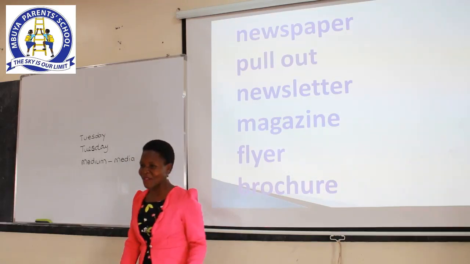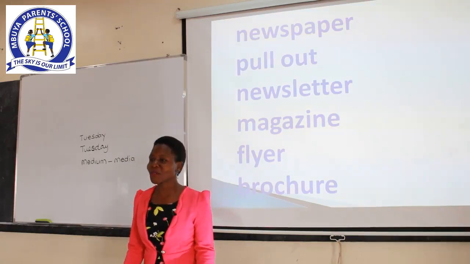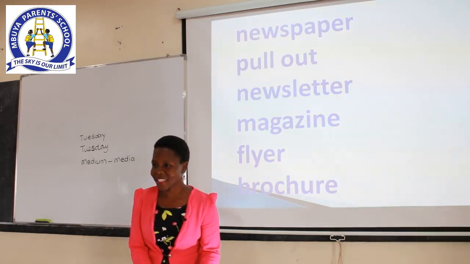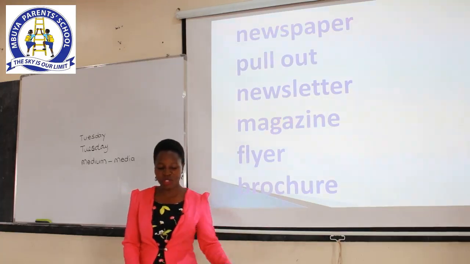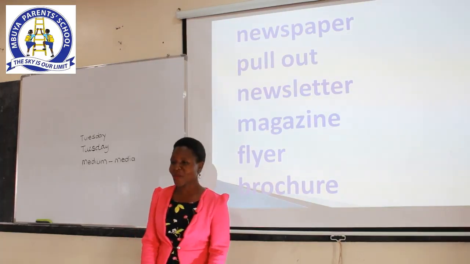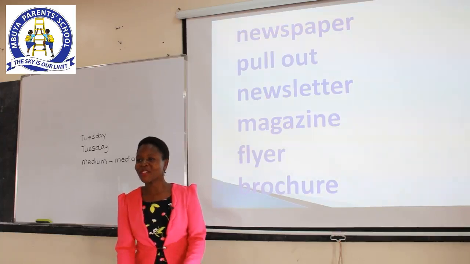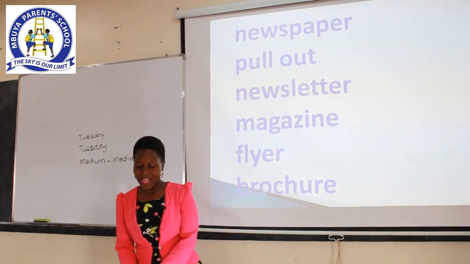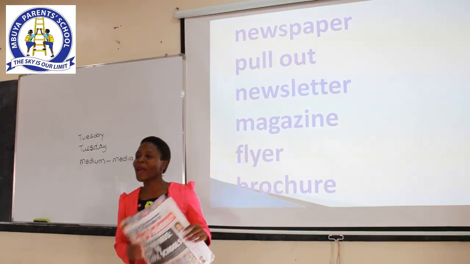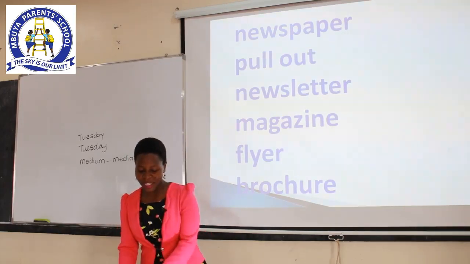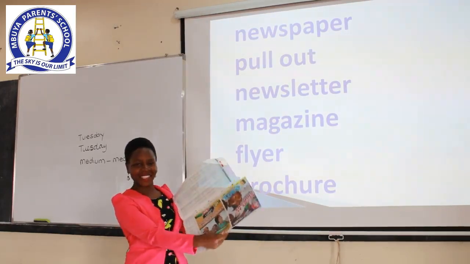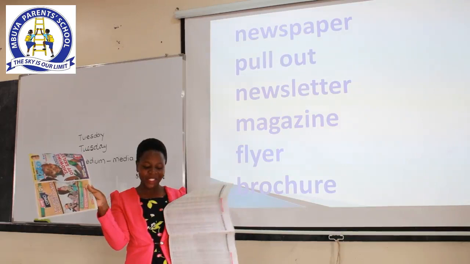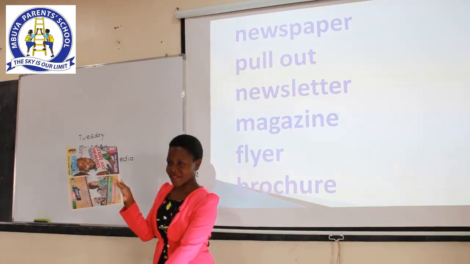Yes, I knew that answer was going to come out. Someone has talked of the Toto magazine. That one is loved by children so much, and it normally appears in the Wednesday New Vision newspaper. And last week I bought one, and this is what I found inside. I found there a Toto magazine.